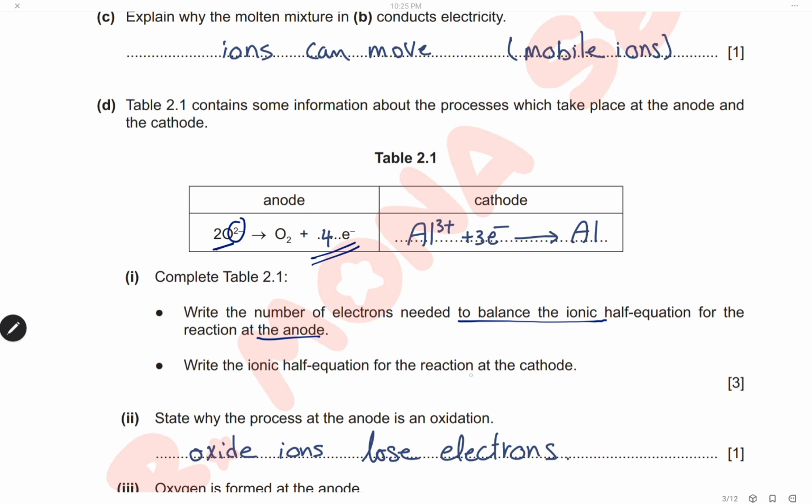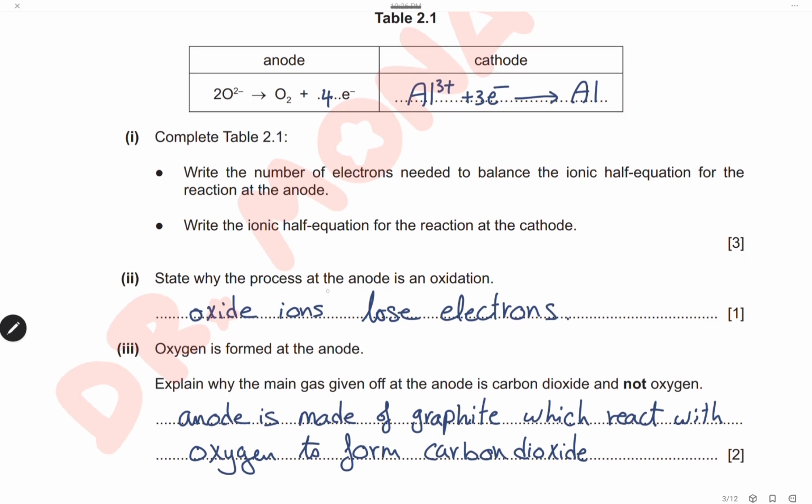Write the ionic half equation for the reaction at the cathode. The cathode is a negative electrode, so aluminium ions, because they are positive ions, will be attracted to the cathode. Each ion will gain 3 electrons to form aluminium metal. So this is the equation at the cathode. State why the process at the anode is an oxidation. Here at the anode, the oxide ion loses electrons, and losing electrons is oxidation. So it is oxidation because the oxide ion loses electrons.